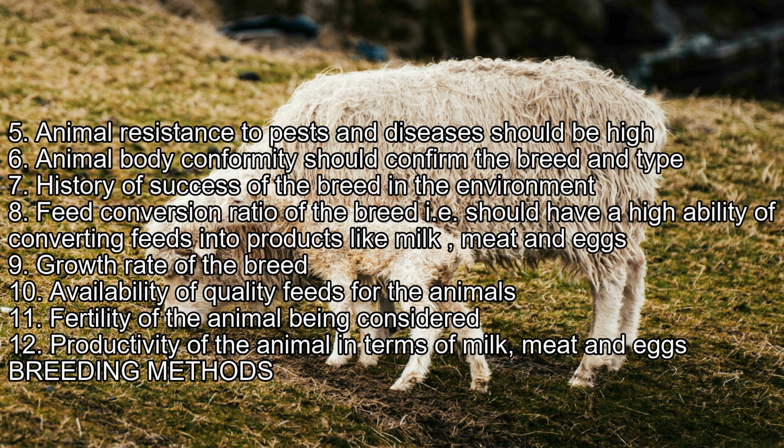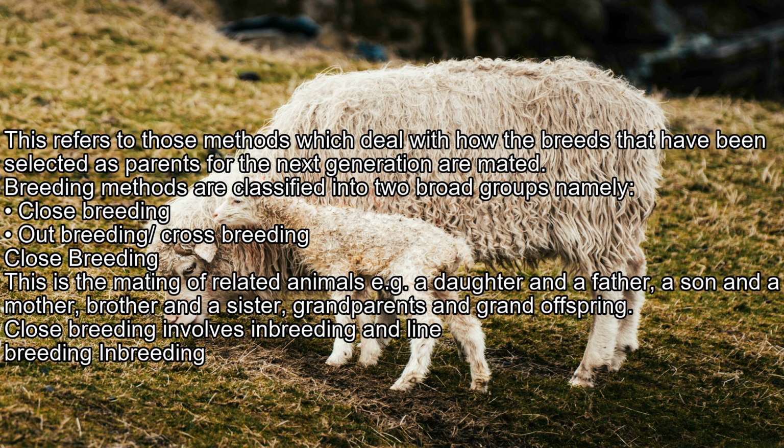Breeding methods. This refers to those methods which deal with how the animals that have been selected as parents for the next generation are mated. Breeding methods are classified into two broad groups, namely close breeding and outbreeding/crossbreeding. Close breeding. This is the mating of related animals, e.g., a daughter and a father, a son and a mother, brother and a sister, grandparents and grand-offspring. Close breeding involves inbreeding and line breeding.